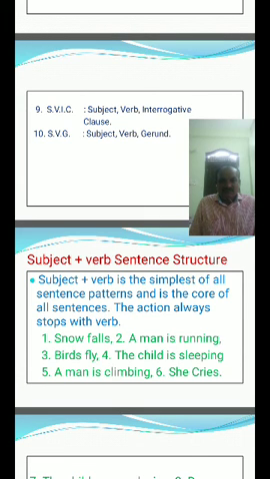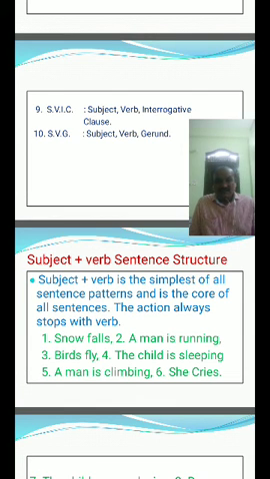For example: snow falls, a man is running, birds fly, the child is sleeping. Here subject plus verb. Snow, subject; falls, verb. A man is running: a man, subject; running, verb. Birds fly, subject plus verb. The child is sleeping, a man is climbing, she cries.